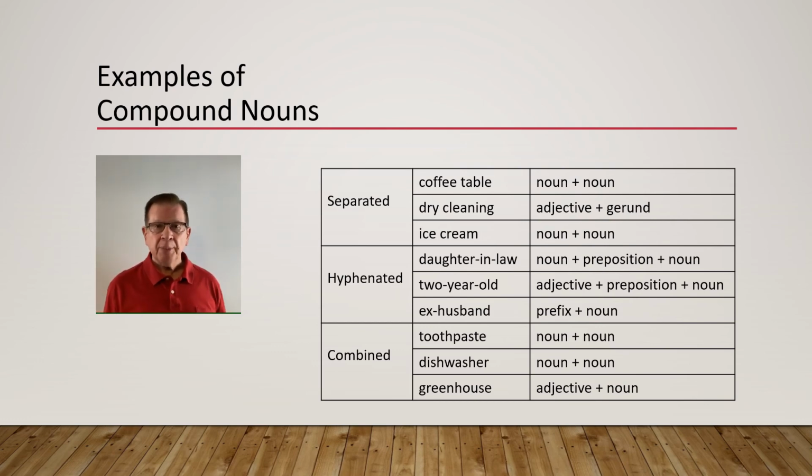And finally, some compound words that are written together as one word, that is, combined. The first word is toothpaste. This is a noun plus a noun written together to form a single word that describes a paste that is used to clean teeth. The next word, dishwasher. These are 2 nouns written together to form a single word that describes a machine that washes dishes. The next word, greenhouse. This is an adjective plus a noun written together to form a single word that describes a structure used to protect plants from the environment.